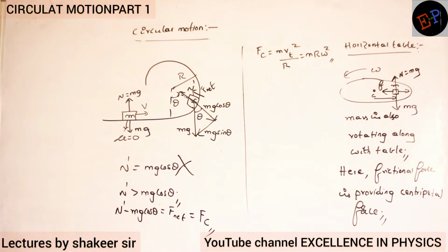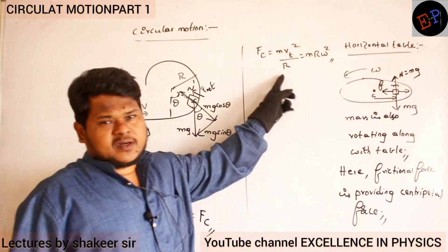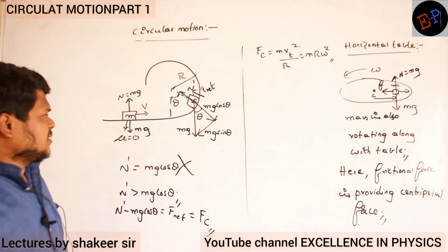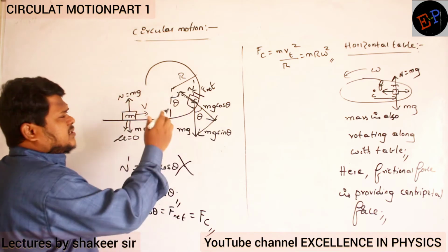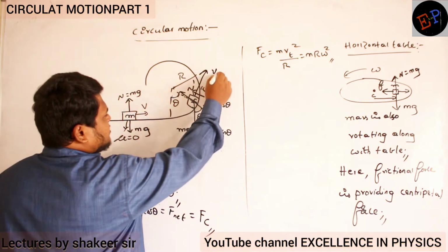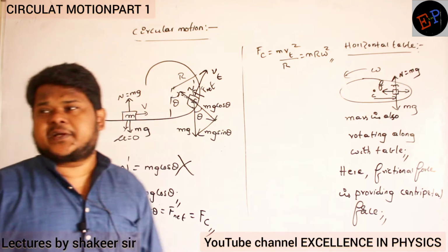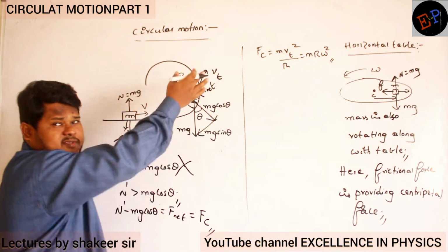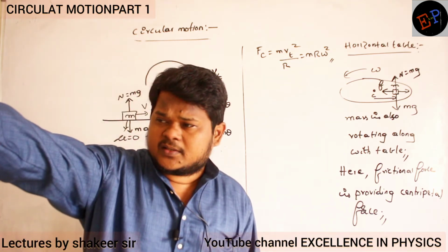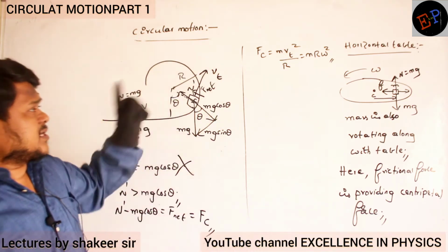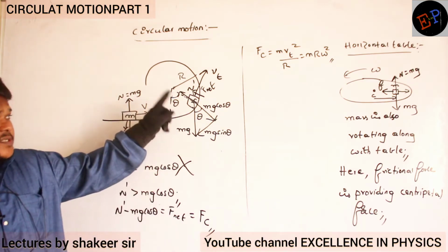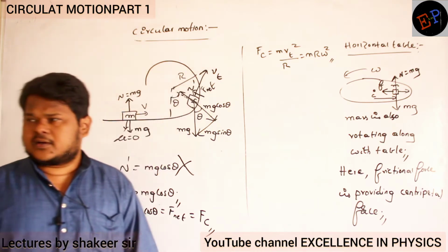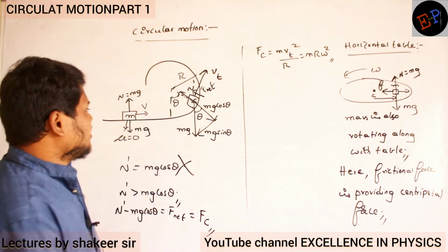One equation is m v square by r, another equation is m r omega square. Now what is meant by Vt there? Vt is nothing but tangential velocity or tangential speed. My body always tries to move in a straight line, that is the nature of a body. That straight line velocity is nothing but tangential velocity. When the body is present here, its speed is called tangential velocity or tangential speed.